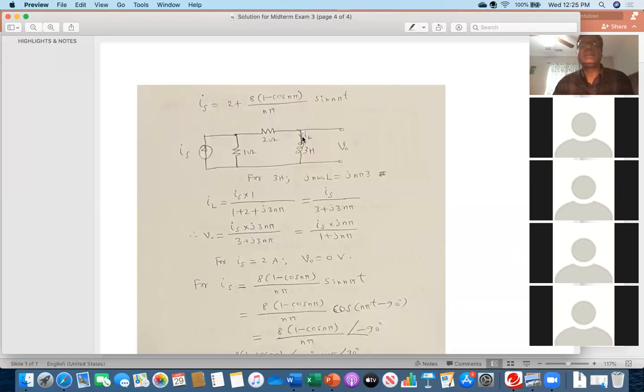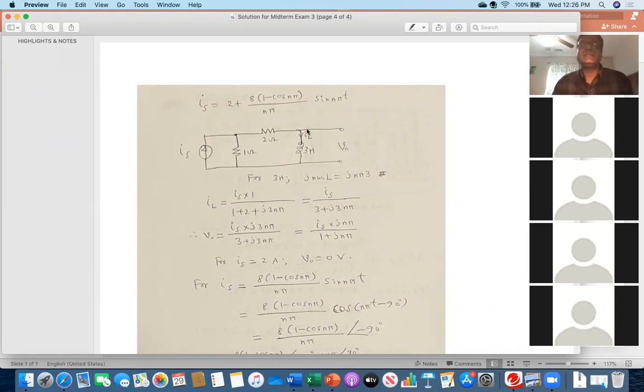Once you get that one, then multiply by the respective impedance, which I have calculated here for 3 Henry, j n omega naught L, but the omega naught value is pi, so j n pi 3 ohm, that is the value. You see what I am doing? I am calculating IL, this current, directly by applying the current divider rule. This is my total current Is, multiplied by this one, and in the denominator, 1 plus 2 plus the equivalent impedance. This means this one. So you got Is over 3 plus j3 n pi.